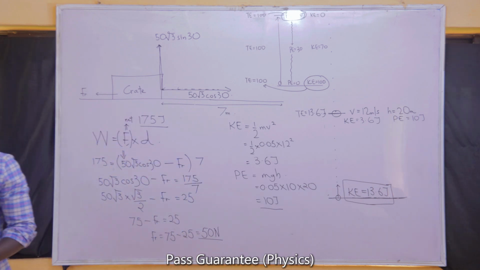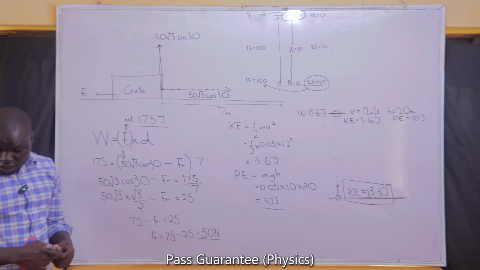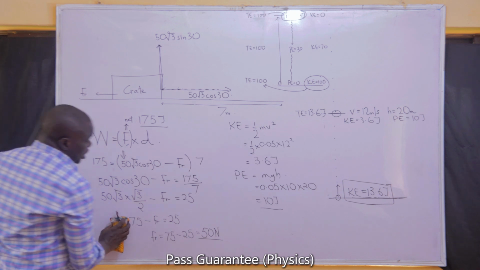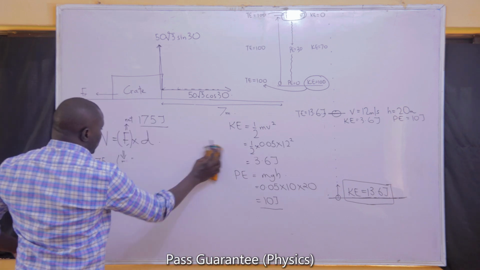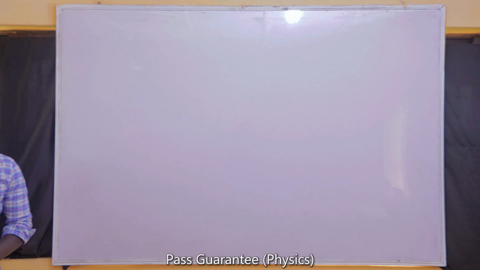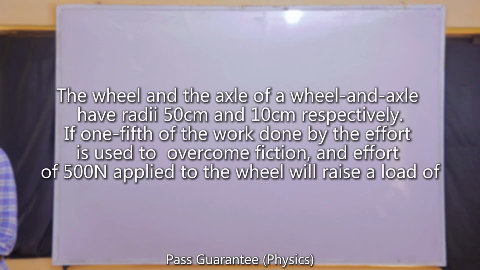We'll take one more question on machines, and we end the topic. The last question for today. We are told that the wheel and the axle of a wheel and axle have radii 50 centimeters and 10 centimeters respectively. If 1/5 of the work done by the effort is used to overcome friction, an effort of 500 Newton applied to the wheel will raise a load of what?